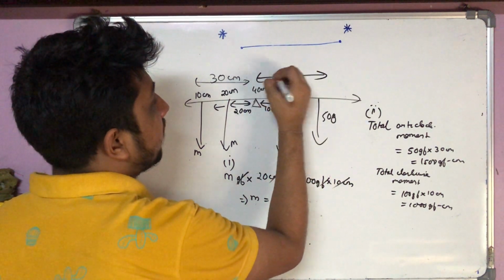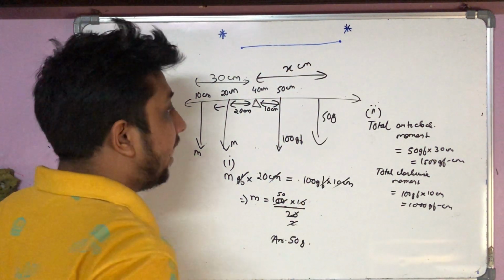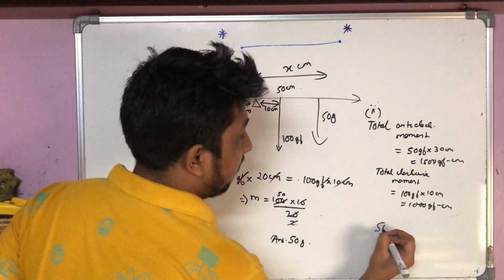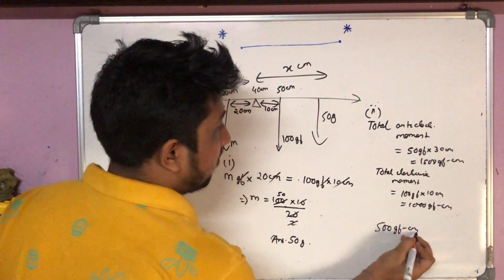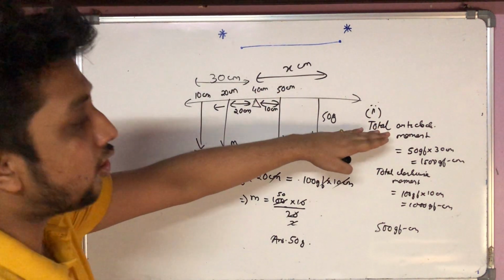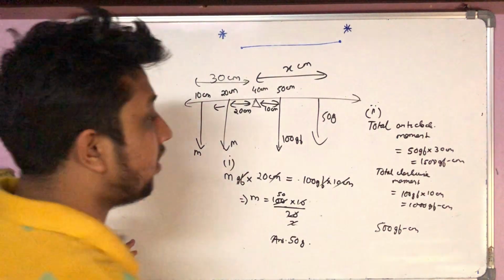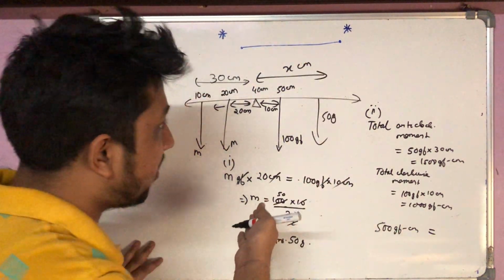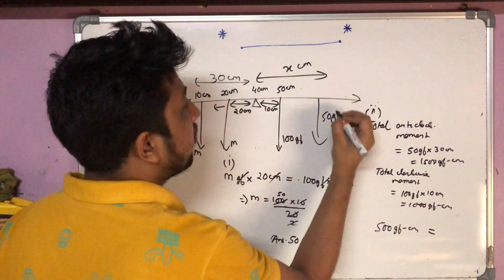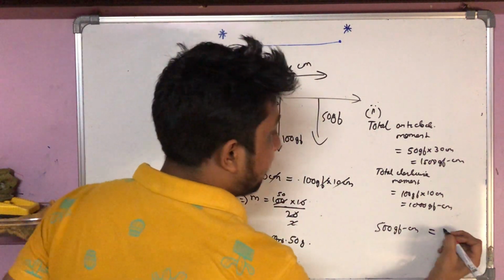Let's say its distance from the pivot is x centimeter. Then whatever the leftover moment is, that means the extra anti-clockwise moment, that is 1500 minus 1000, that is 500 gram force centimeter, will obviously be balanced by this extra clockwise moment, that is 50 gram force into x centimeter.